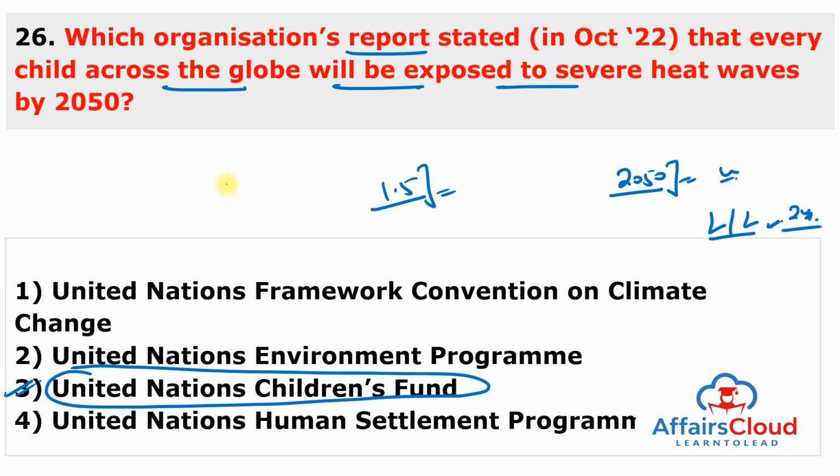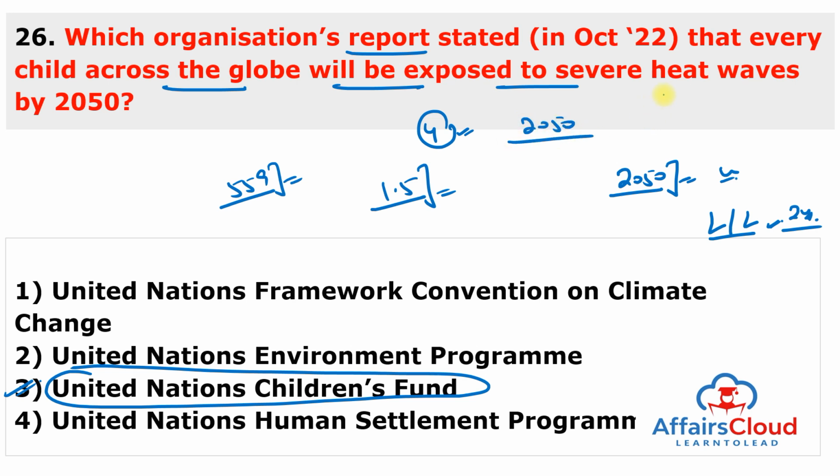And at present, around 559 million children across the globe are exposed to high heat wave frequency. And for the first time, this report provides an estimate on how many children are exposed to 4 measures of heat waves, now and in the forecast for the year 2050.